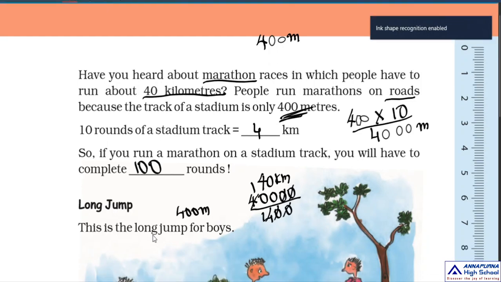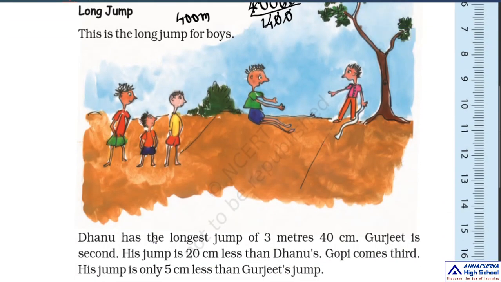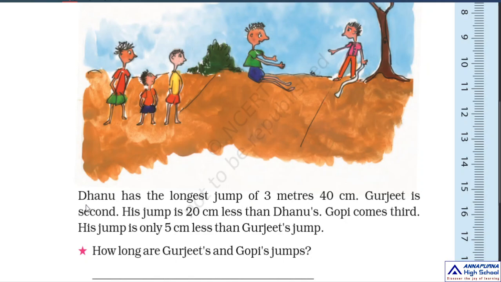Okay children, let's move to the next topic, long jump. The race was conducted for girls only. For boys, which competition was conducted? Long jump. So you played, right? This is the long jump for boys. Here, look at this one. How many boys are there? 5 boys are there. Let's find out their names: Dhanu, next Gurjeet and Gopi.